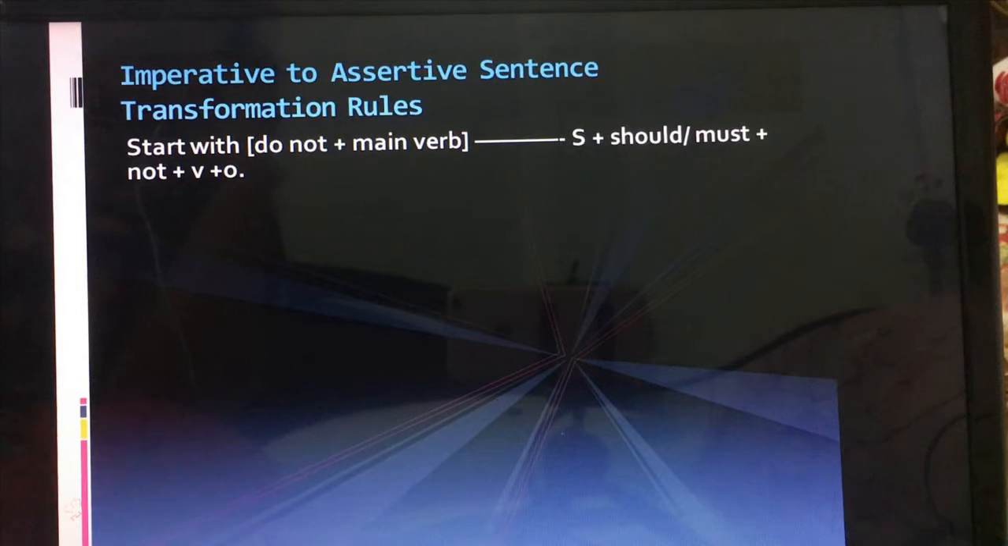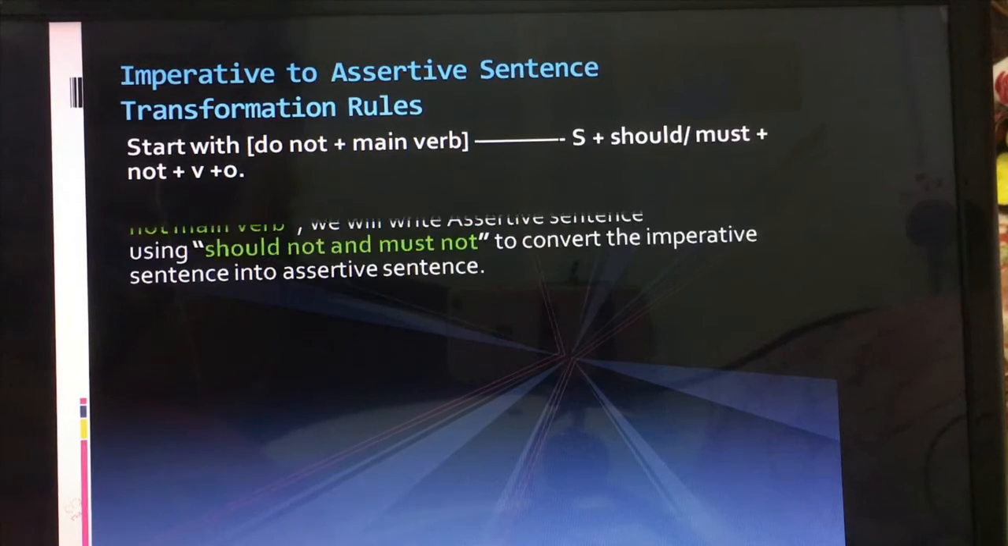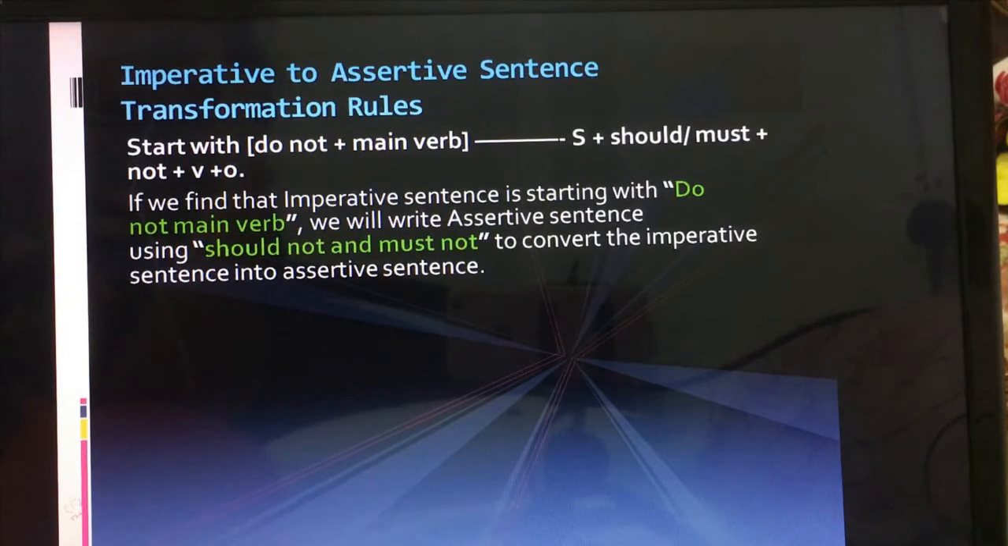Okay, so here you can see a structure. Start with do not plus main verb becomes subject plus should or must plus not plus verb plus object or extra. Let's see. If we find that the imperative sentence is starting with do not plus main verb, we will write the assertive sentence using should not or must not to convert the imperative sentence into an assertive sentence. Let's see an example.